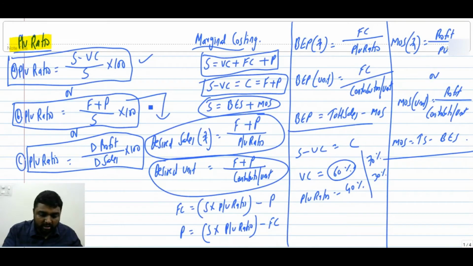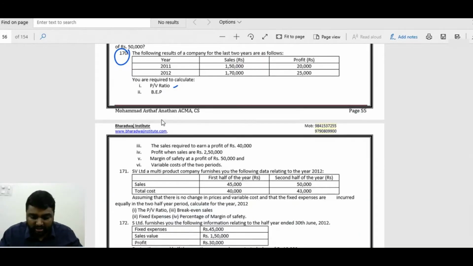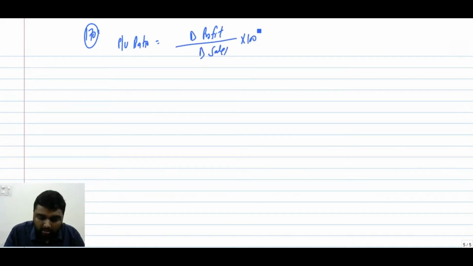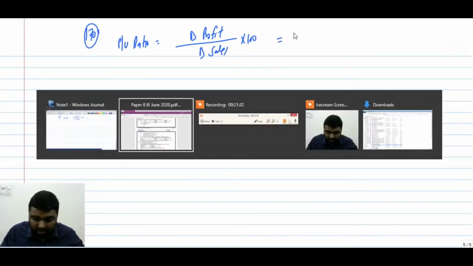See, we have discussed the 3 equations. Which equation will be suitable in this case? Here we have sales of 2 years and profit of 2 years, so it is very clear we can go for none other than one equation. PV ratio equals change in profit by change in sales into 100.